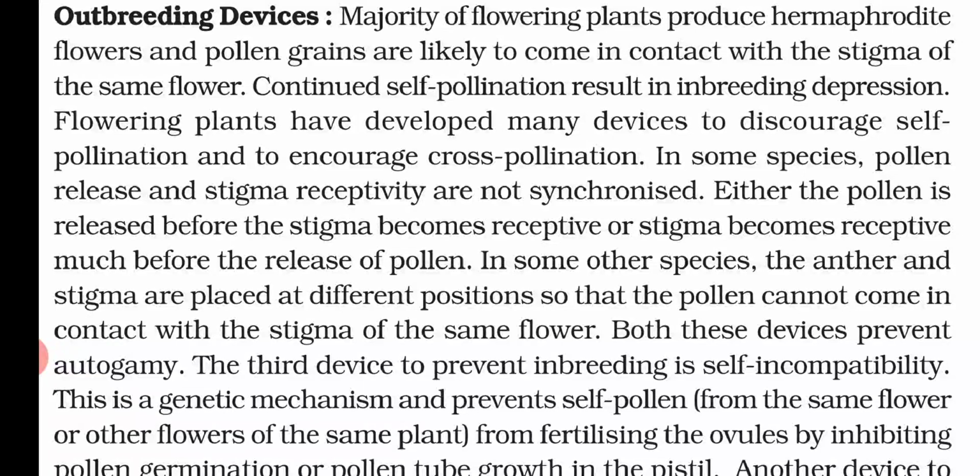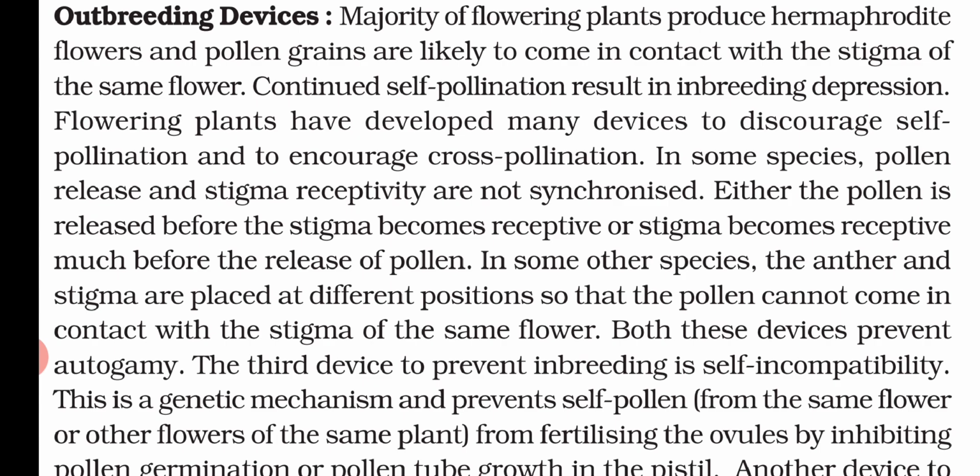Either the pollen is released before the stigma becomes receptive, or the stigma becomes receptive much before the release of the pollen grain. In both cases, they are not able to receive the pollen grains.